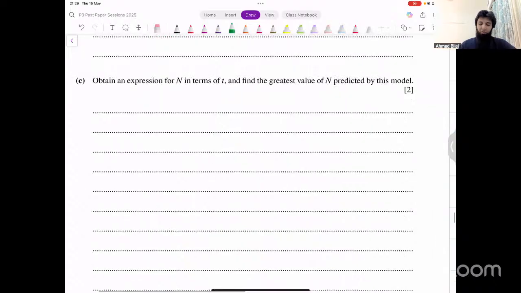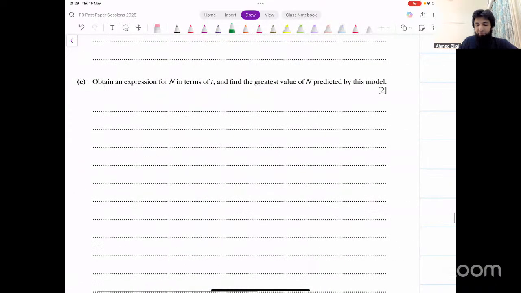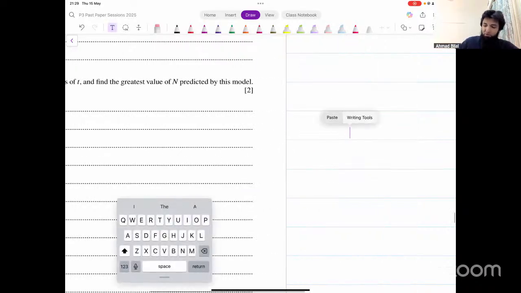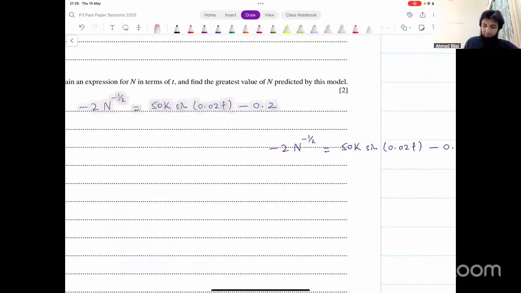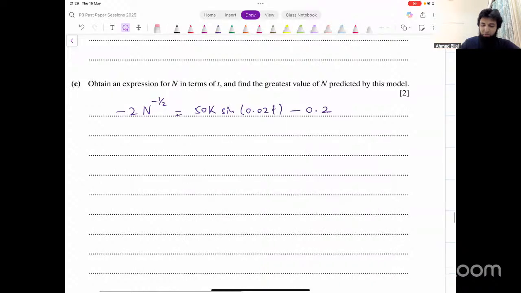Now it says, obtain an expression for n in terms of t and find the greatest value of n predicted by this model. So now we need to make n the subject. n in terms of t means n needs to be the subject. How do you do that now? You take minus 2 to the other side, divide the whole thing by minus 2. And in fact, we've got a negative power of n here.